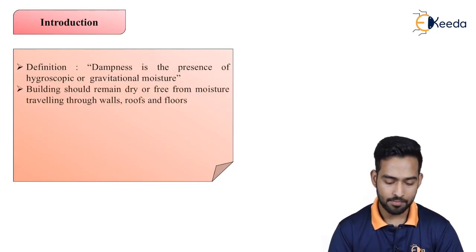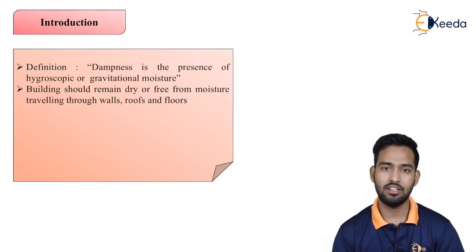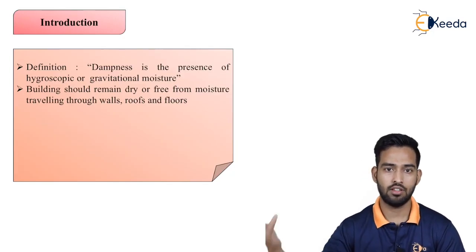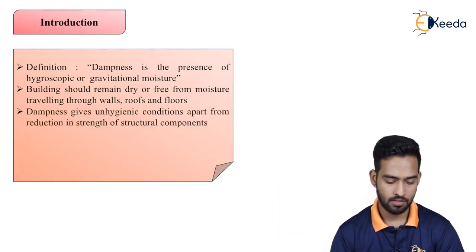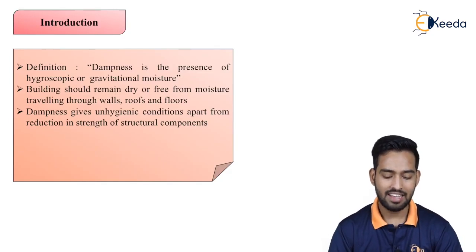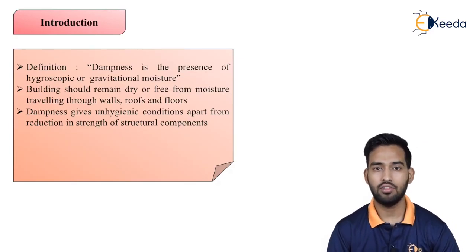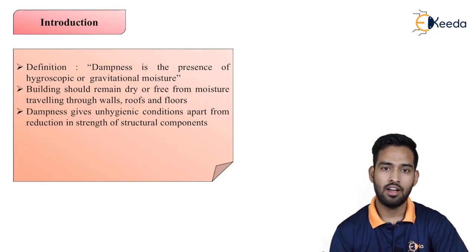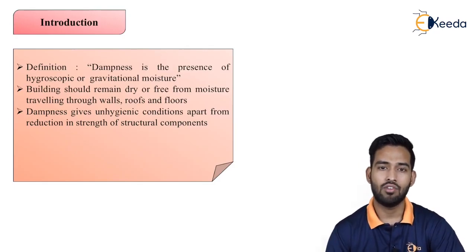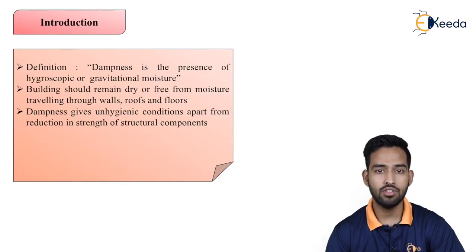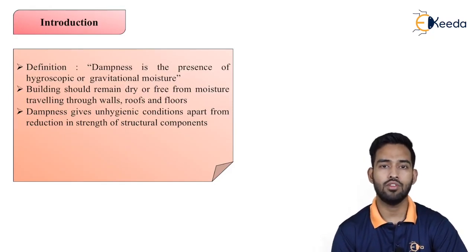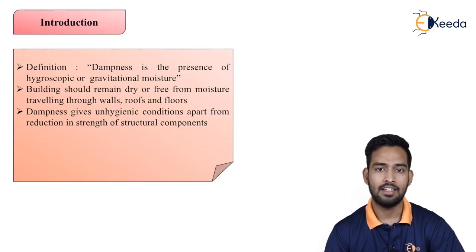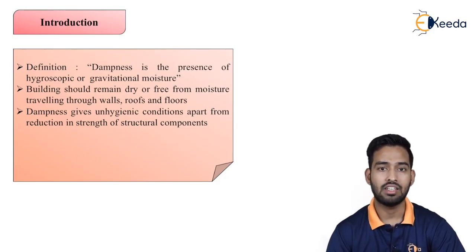Buildings should remain dry or free from moisture traveling through walls, roof, and floors. Generally, this will travel through the wall because of rain, or through the roof or the floors. Dampness gives unhygienic conditions apart from reducing the strength of structural components. We know it will create fungi or a faulty smell also, because of which the strength of components of the building like wall, beam or column will get reduced.